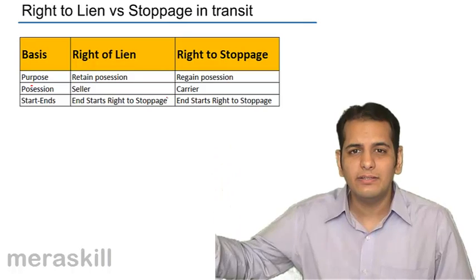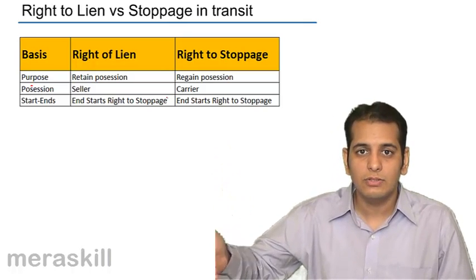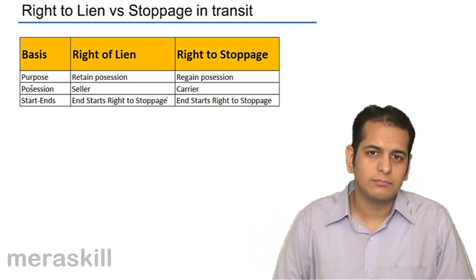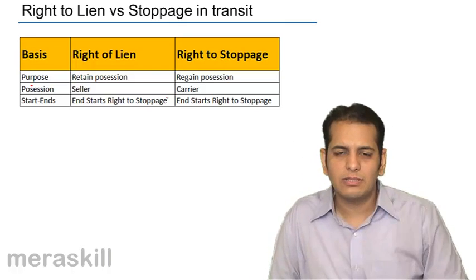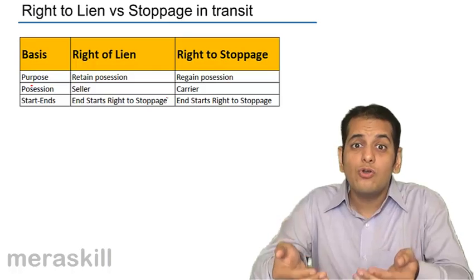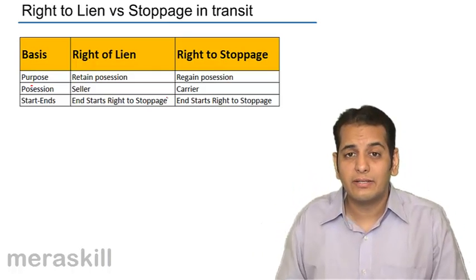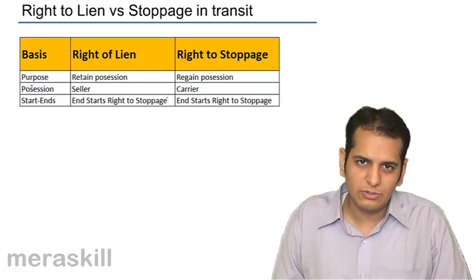However, in 83 India won the World Cup. So they had to part with the World Cup. And in 87 Australia won the World Cup. So India could not retain the World Cup. You're getting my point? India could not continue with the possession of the World Cup.